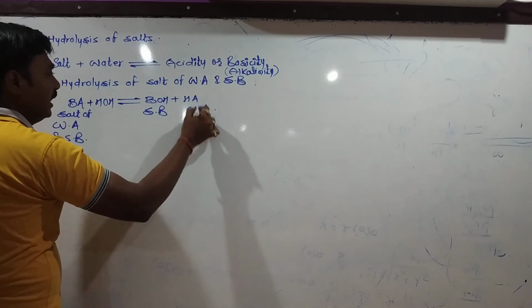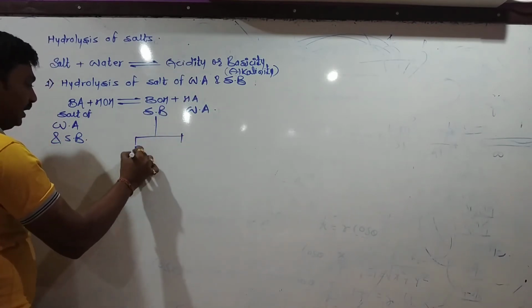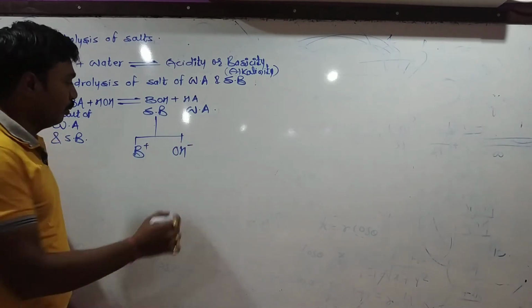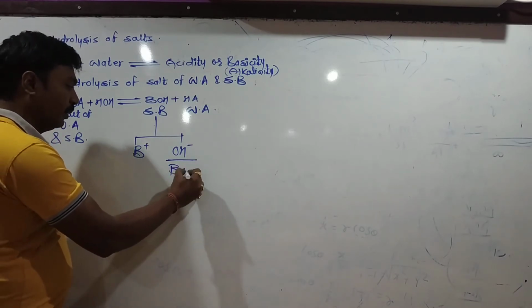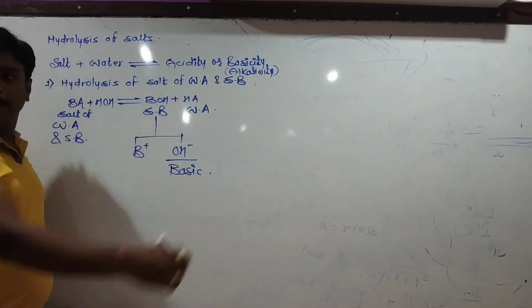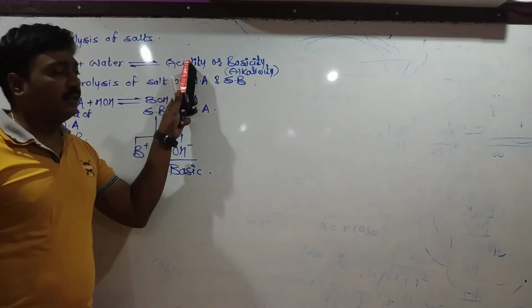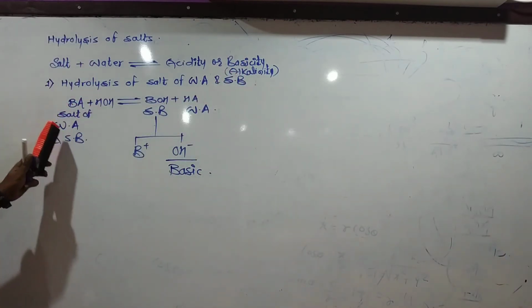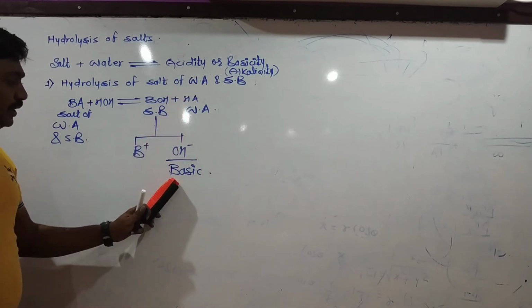Now the weak acid will dissociate slowly, but the strong base will dissociate completely and produce a higher concentration of OH minus. Hence the solution will be basic. According to our definition, hydrolysis is the reaction between salt and water to produce acidity or basicity in the solution. The salt of a weak acid and a strong base undergoes hydrolysis to produce basicity in the